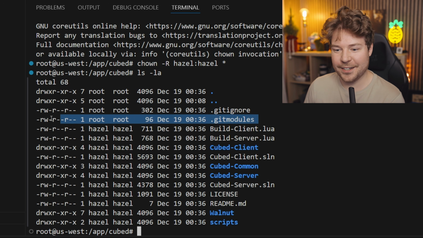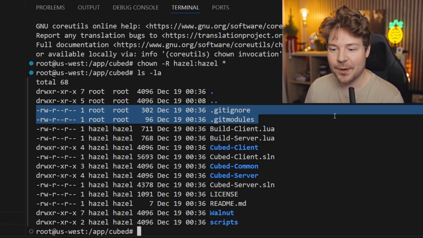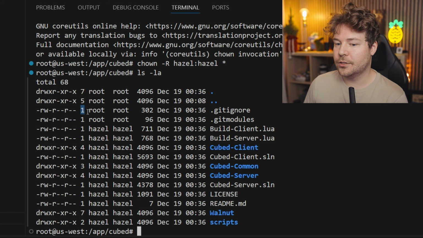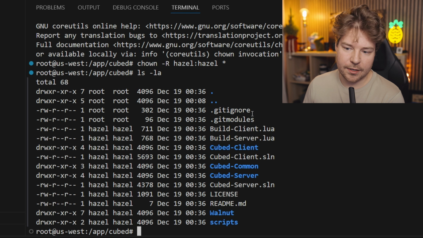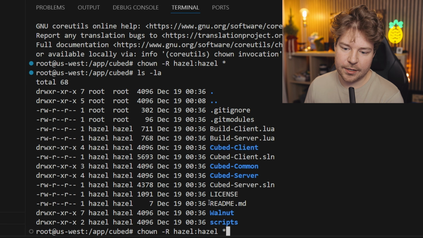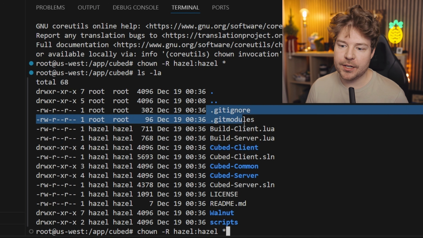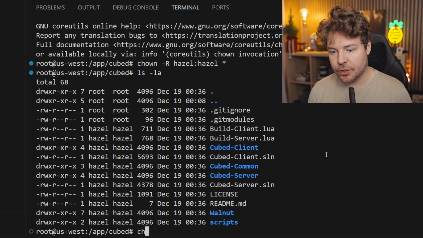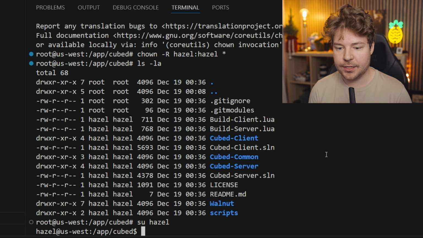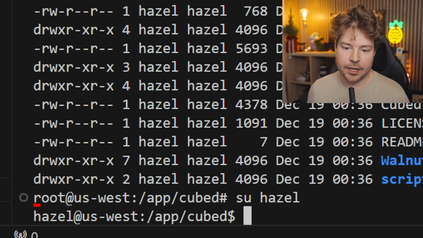No idea, to be honest, this is Linux, people let me know, but I have no idea why the dot files did not actually make it there. Maybe because they're hidden, and that command I ran didn't include hidden files. I mean, they're not hidden here though. Anyway, that shouldn't really matter because we don't need them. So the next thing we can do is actually switch user to Hazel. So now you can see we're not root anymore, we're Hazel.